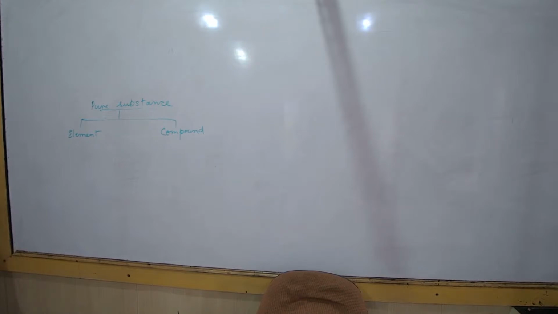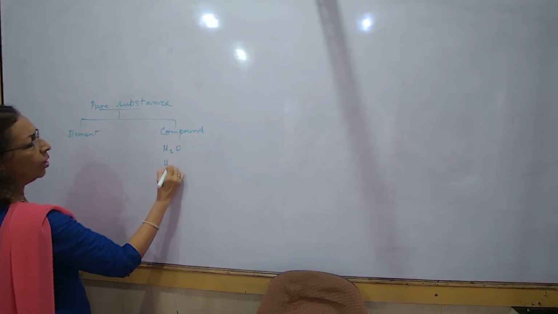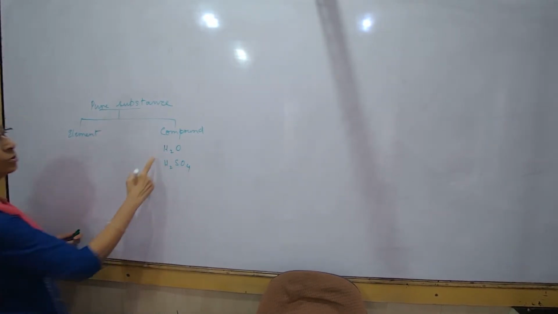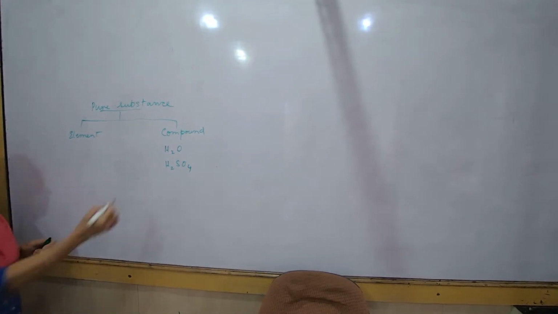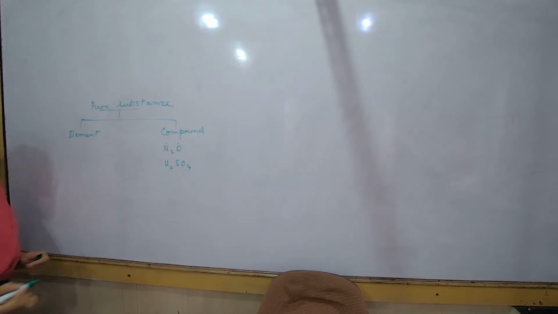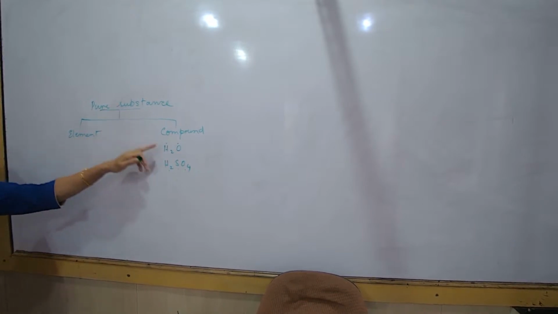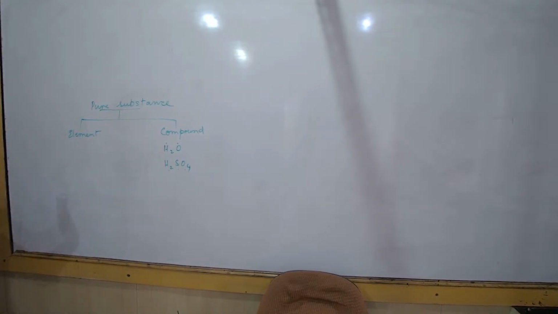Okay, so those are the examples. When you talk about a compound, it may have two or more than two elements. Here there are only two, hydrogen and oxygen. Here, hydrogen, sulfur and oxygen. The elements are present in a fixed proportion. Whereas an element has atoms of only one type, a pure substance. Remember that both of them can be classified as pure substances.